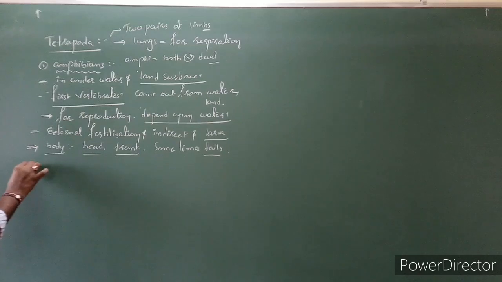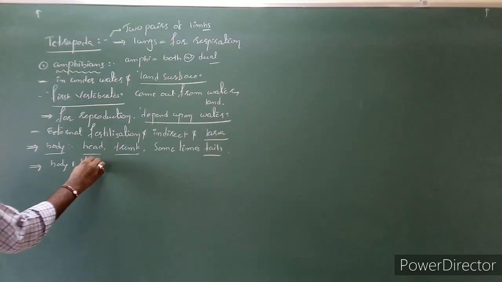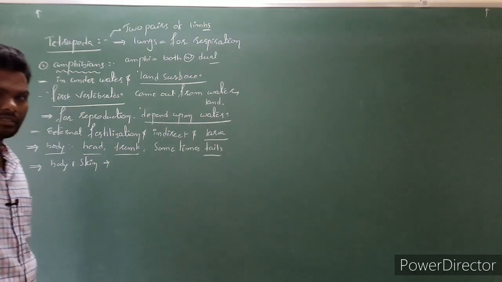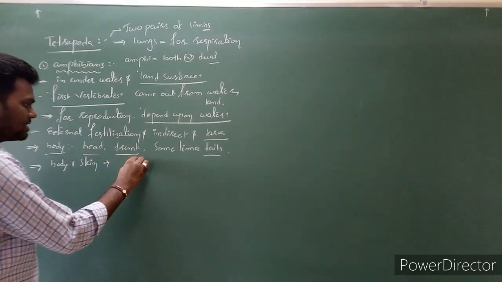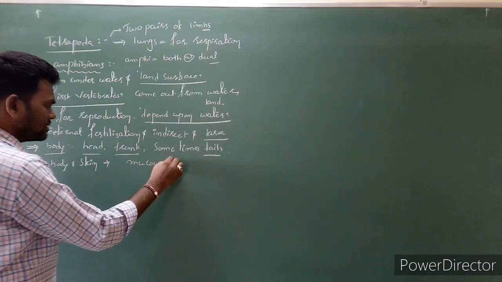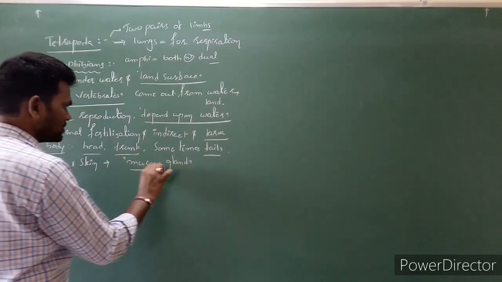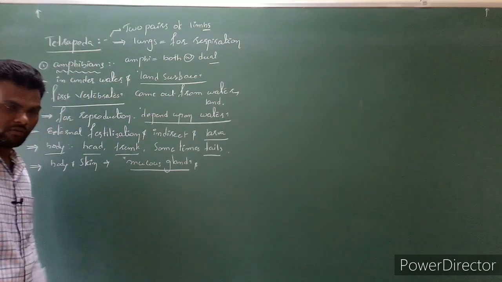And the body surface is nothing but skin. Skin consists of numerous mucous glands. It gives gelatinous nature to the amphibians, and it always keeps the body wet.